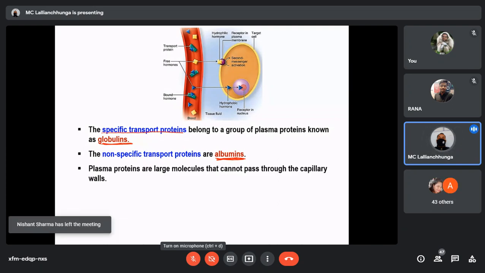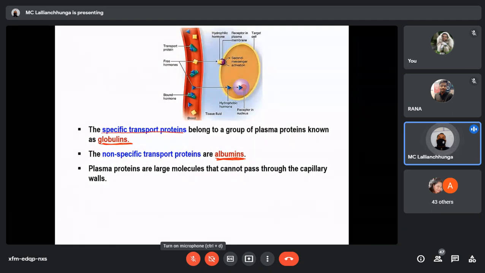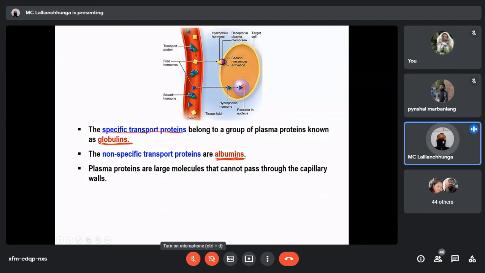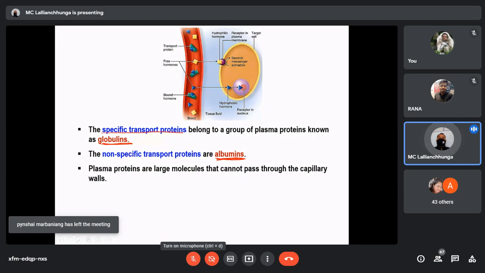Plasma proteins are large protein molecules that cannot pass through the capillary walls. So you already know, here you see the diagram. Bound forms are here. For example, this is the bound form. Don't think that the steroid hormones and thyroid hormones are totally in the bound form. I'll tell you that in the next slide. Some will also be in the free form, but the percentage of the free form is very, very less as compared to the bound form.